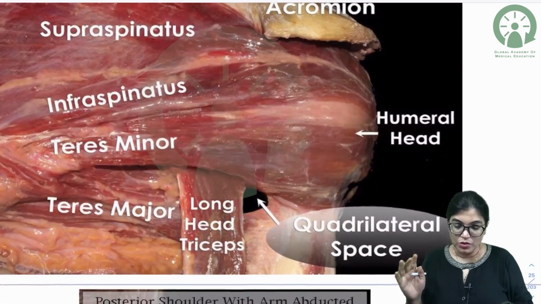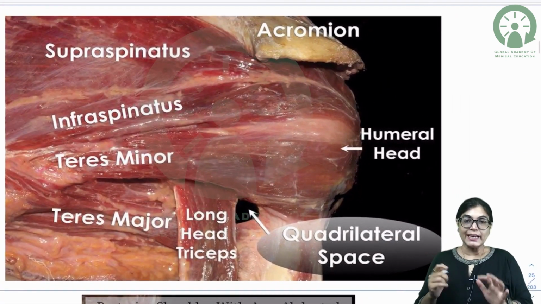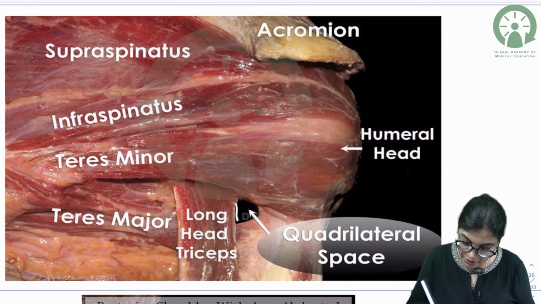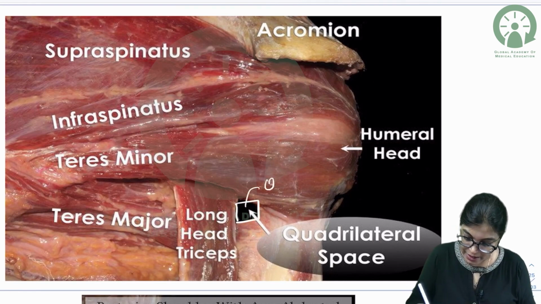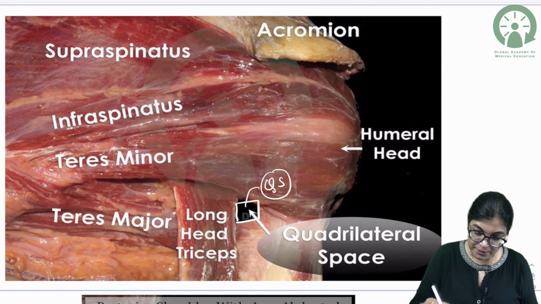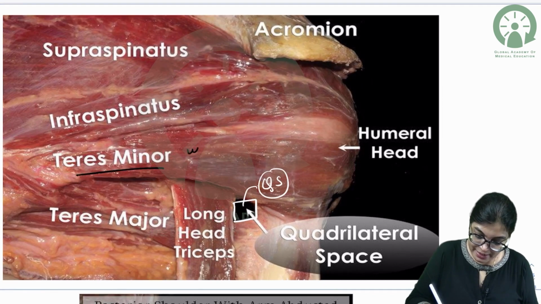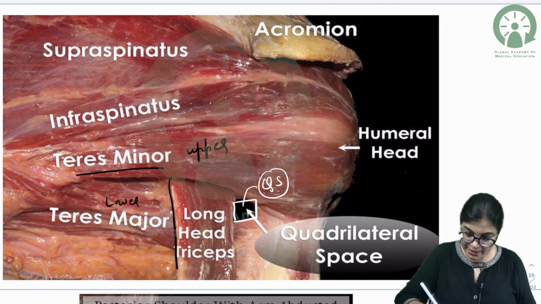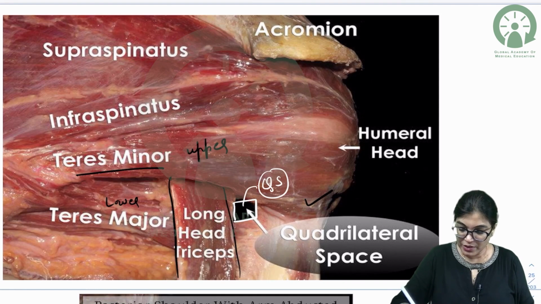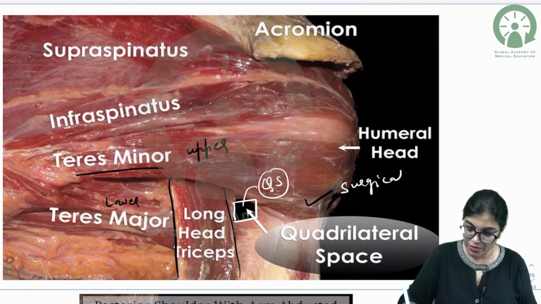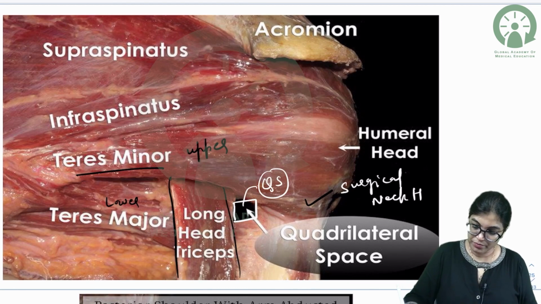Before that, I want you to show this plastinated cadaveric image. So here a good dissection of quadrangular space is done, and here very nicely you can see upper boundary of this quadrangular space is by teres minor, lower is teres major, medially is long head of triceps, and laterally we can see the surgical neck of humerus. So laterally we have got surgical neck of humerus bone.